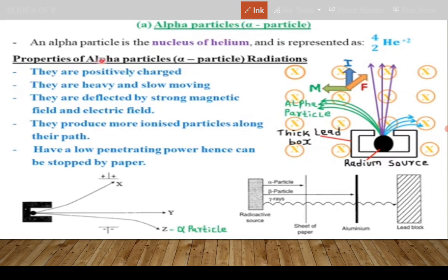Alpha particles are deflected by a strong magnetic field and electric field. All right, suppose that we have a source of radiation. Let's say we have a source of radiation here. If these radiations emit alpha, beta, and gamma.